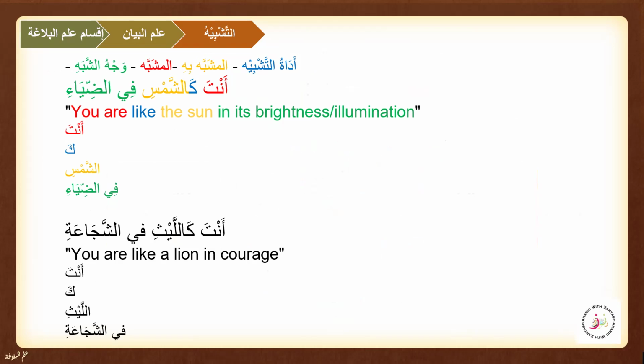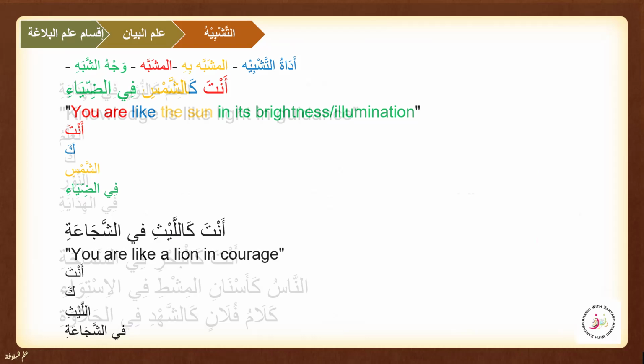So we also did an example of the tashbih that has all four components, its main arkan: adatu tashbih, mushabbah bihi, mushabbah, and wajhu shabah. Anta kashamsi fidyai. You are like the sun in its brightness or illumination. In this example, we see that all four components are present. Anta is mushabbah, ka is adatu tashbih, ash-shamsi is mushabbah bihi, and fidyai is wajhu shabah. So here all the components or arkan are present, and this is an example of tashbih when we have all these components present.